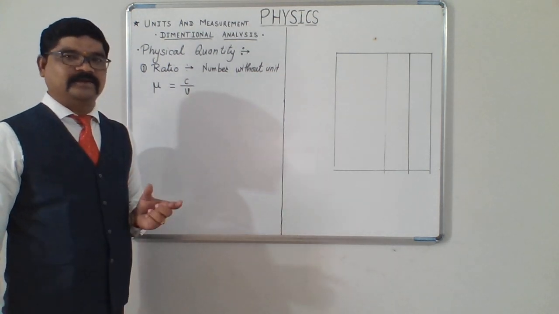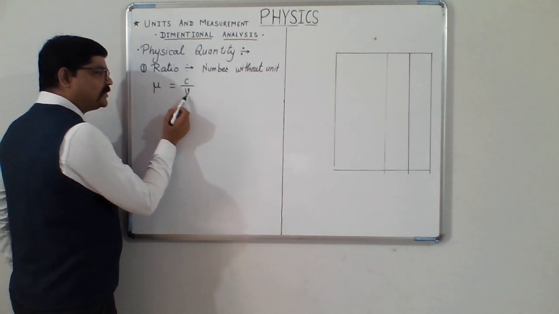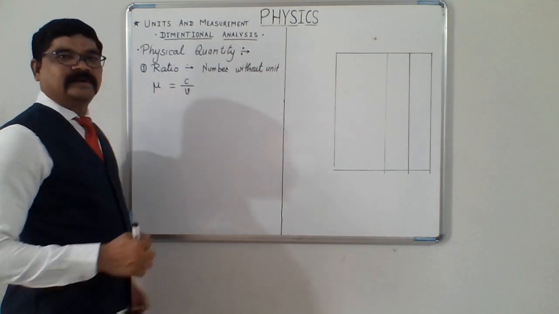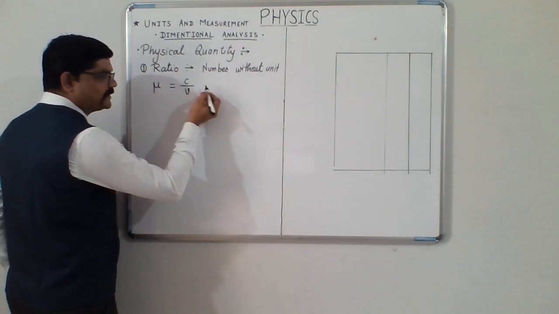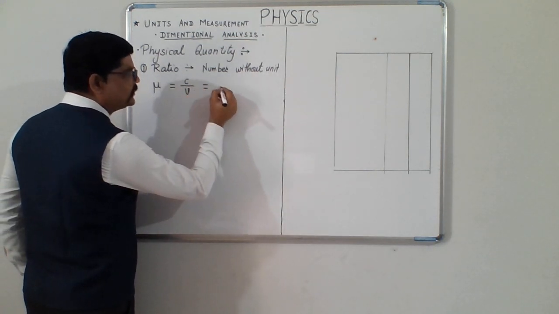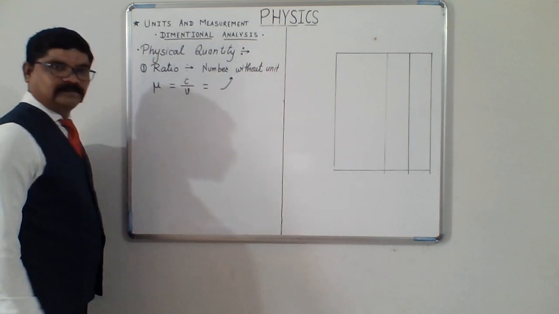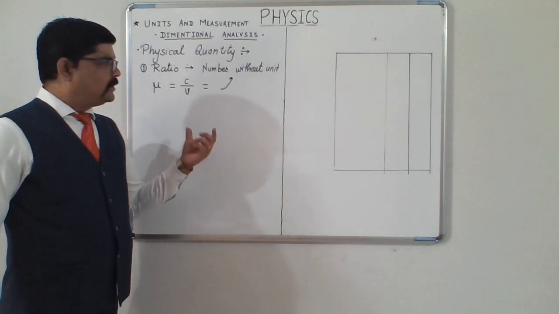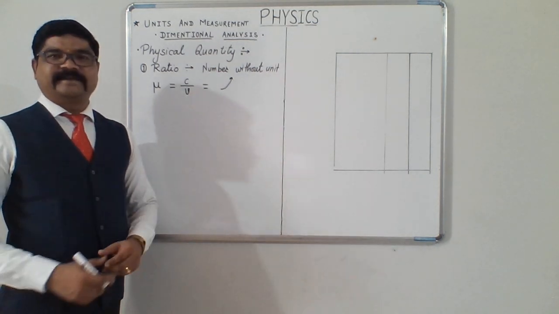Meter per second is the unit of velocity, and the velocity in the given medium will also come in the form of meter per second. So meter per second and meter per second will get cancelled out, and you will get a number without unit. In this way, the ratios are there in physics.